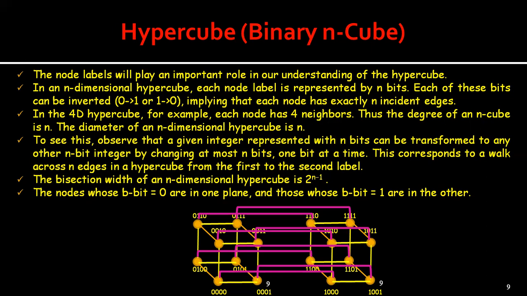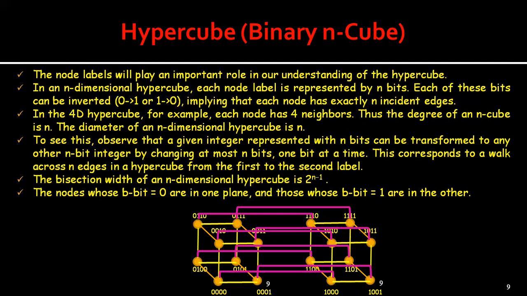To split the network into 2 sets of nodes, one in each plane, one has to delete the edges connecting the 2 planes. Every node in the 0 plane is attached to exactly one node in the 1 plane by 1 edge. Therefore we have 2 power n minus 1 such pairs of nodes, and hence 2 power n minus 1 edges. No smaller set of edges can be cut to split this node set.